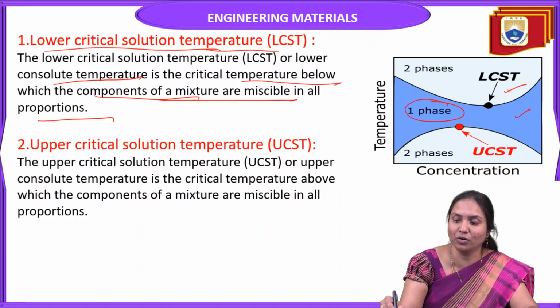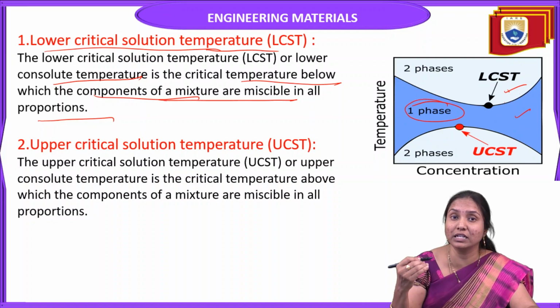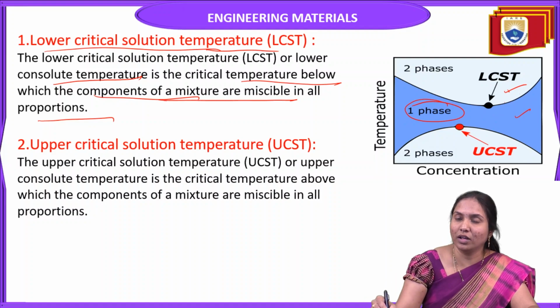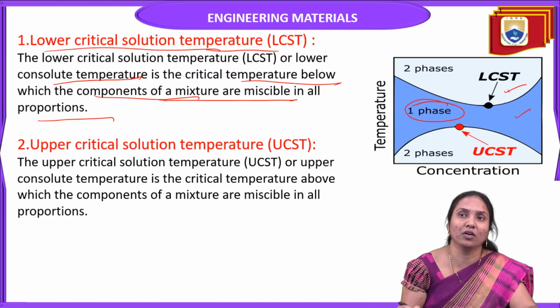Only one phase is available, and it is miscible. That is called LCST. All components are miscible in all proportions, forming a homogeneous system below the lower critical solution temperature.